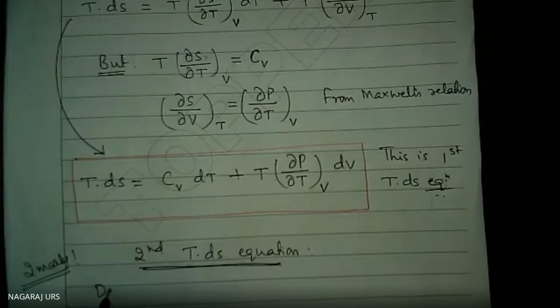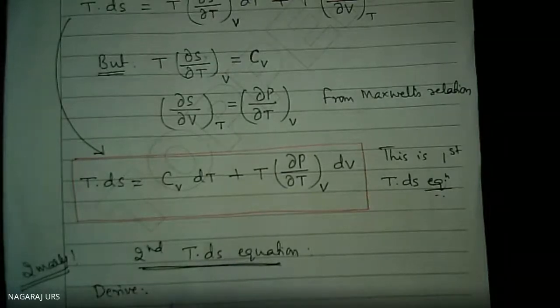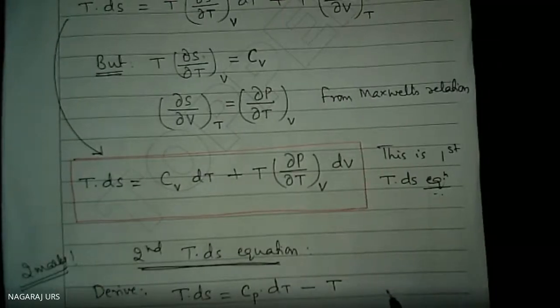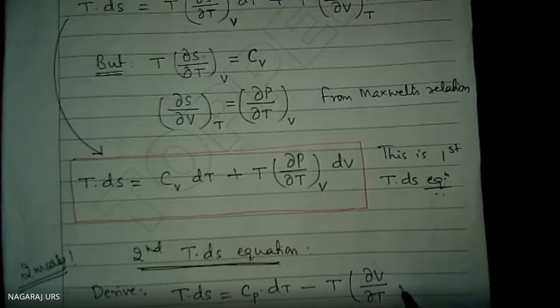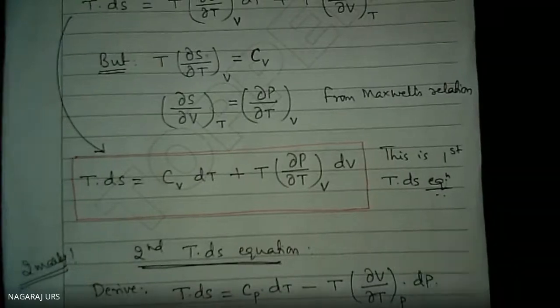The second TdS equation is TdS is equal to Cp, specific heat at constant pressure, into dT minus T into del V divided by del T at constant pressure into dP.